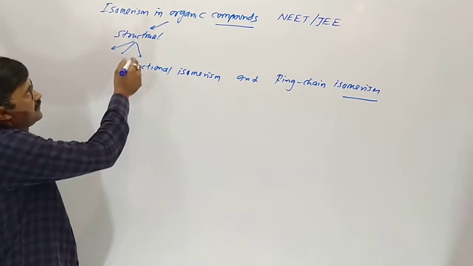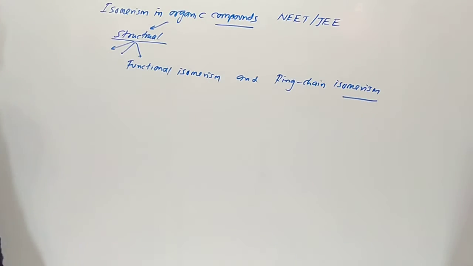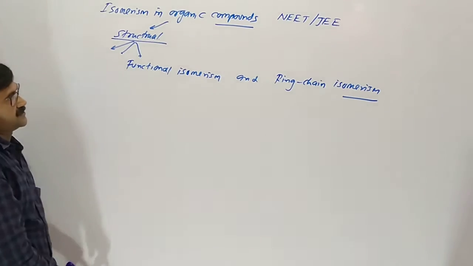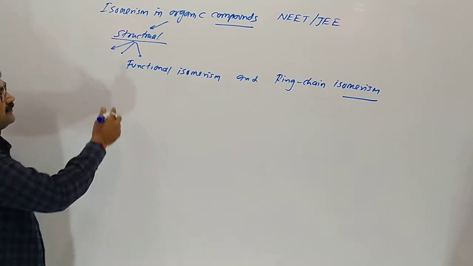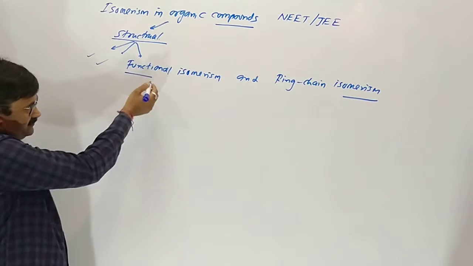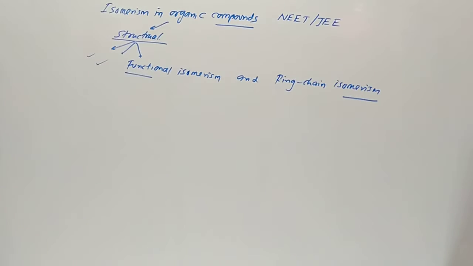Now, in organic compounds, there are many isomers. First of all we classify structural isomerism. In structural isomerism, we discussed position isomerism, chain isomerism, tautomerism, metamerism.